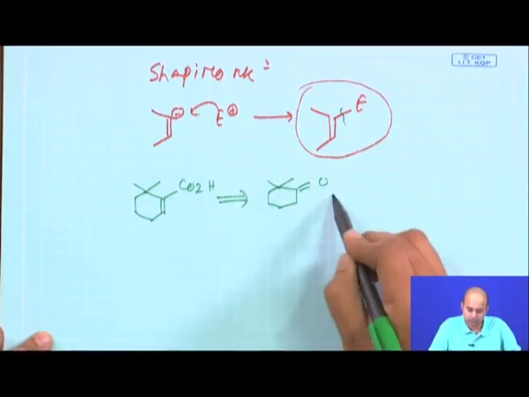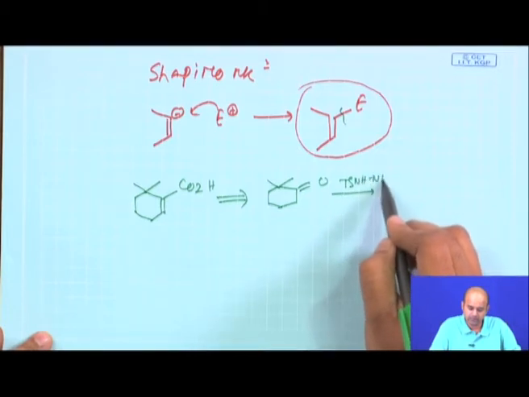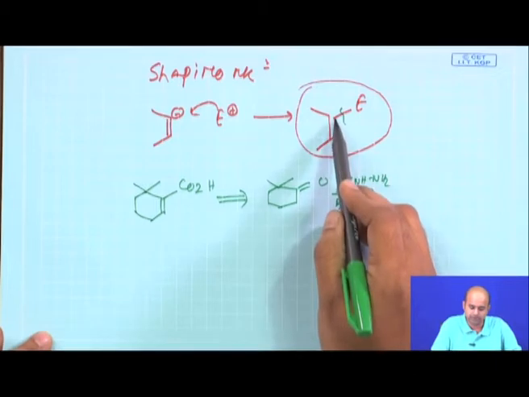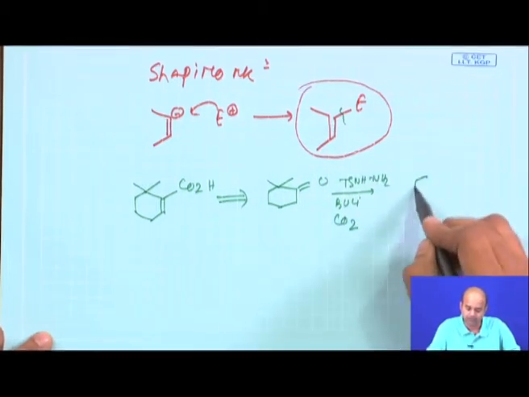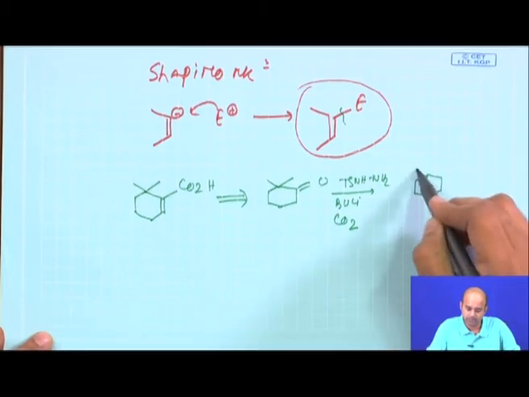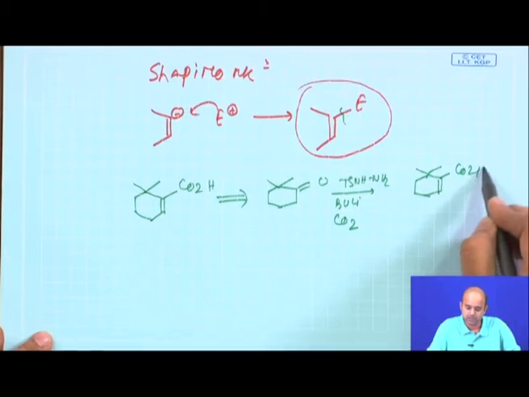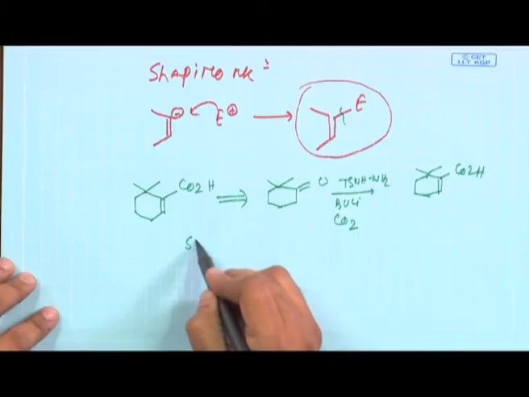So, subject it to tosyl hydrazine, excess butyl lithium, that will give you the vinylic species, and then you can quench with the electrophile carbon dioxide, that will basically give you the final product, CO2H.